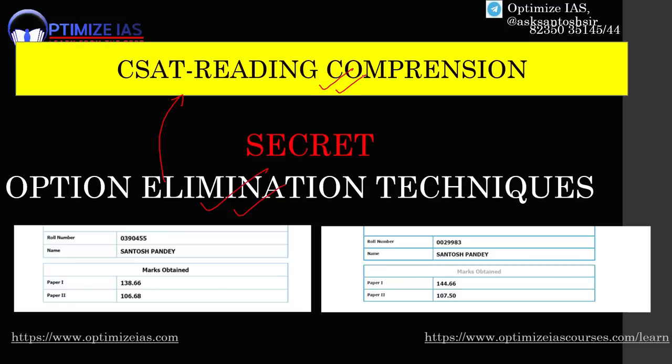Guys, you all know that the difficulty level of CSAT paper is increasing with every passing year, and if you want to crack CSAT easily and you are not very strong in mathematics, then guys, reading comprehension is a must. After analyzing the last 10 years of CSAT papers, I have come to the conclusion that there are some elimination techniques which, if you use, then you can solve the RC questions very easily, and your accuracy level in the CSAT paper will increase.